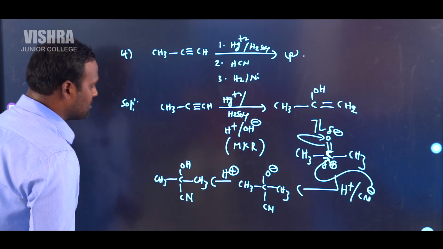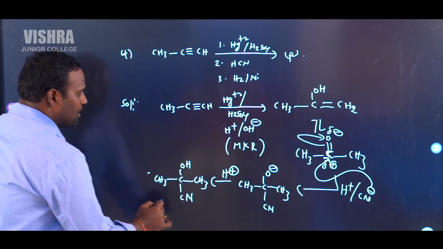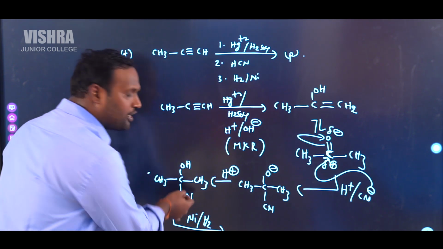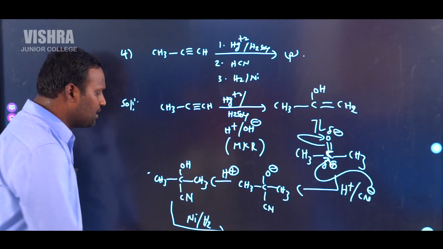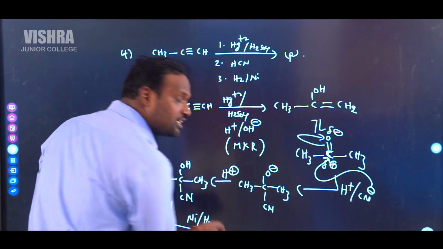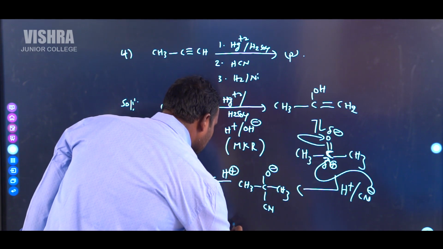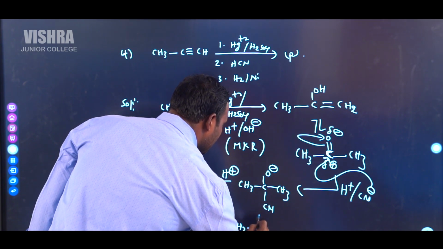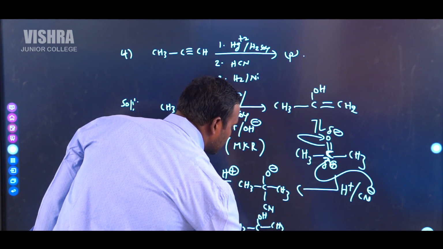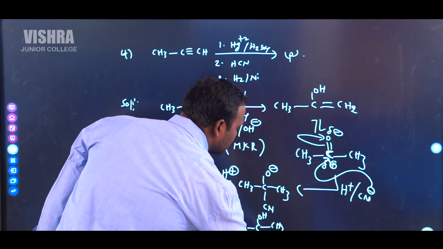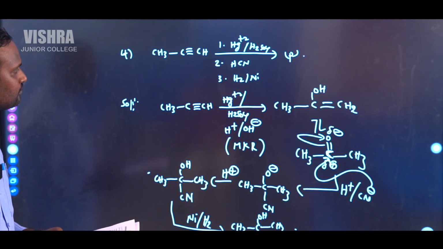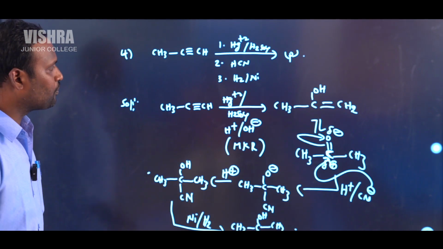In the last step, this compound reacts with hydrogen in the presence of nickel. Whenever this compound reacts with hydrogen in the presence of nickel, immediately reduction takes place to form amines. Cyanide is converted into amine. That gives CH3, C(OH), CH3, CH2NH2. This is the final answer in this case. That is product P. In this case, he has given 4 products like this.